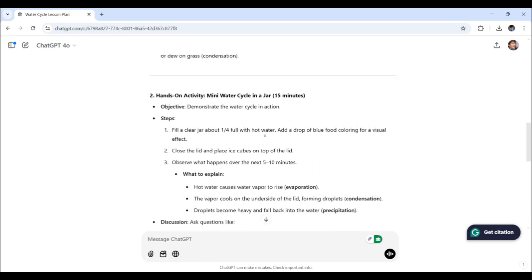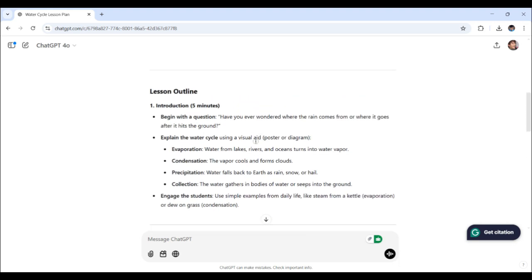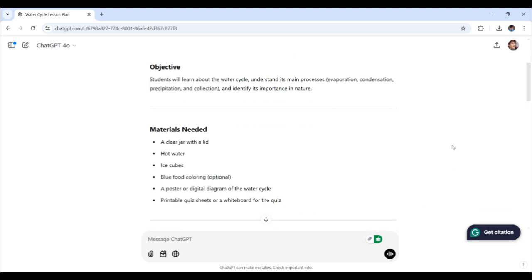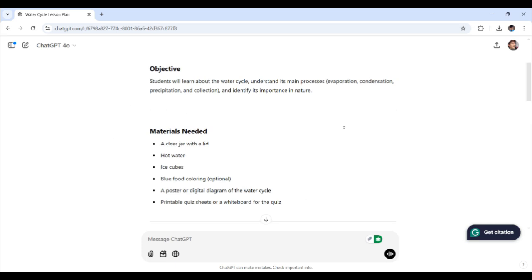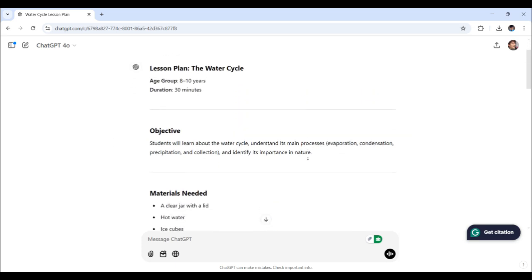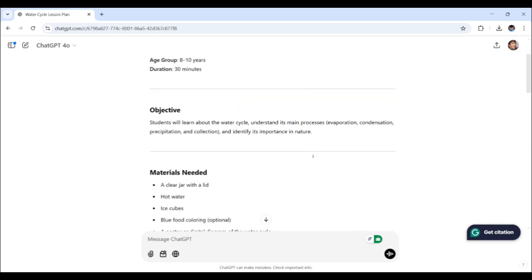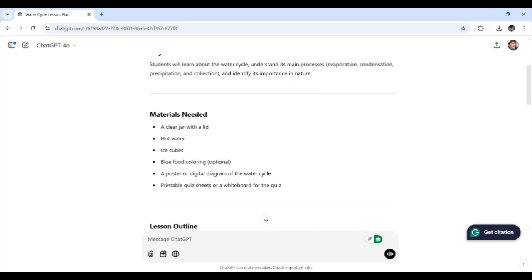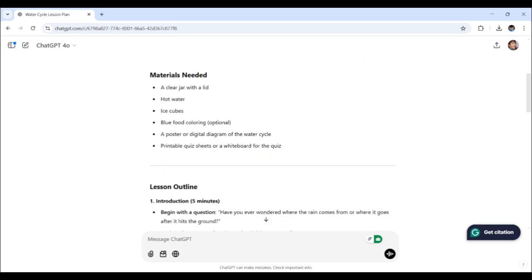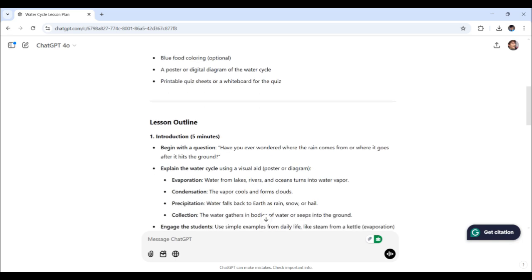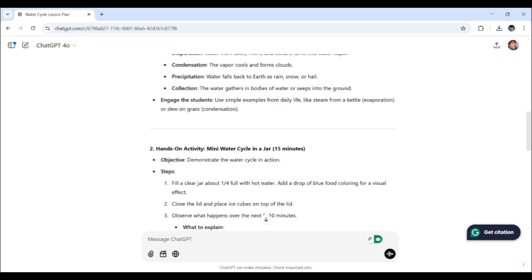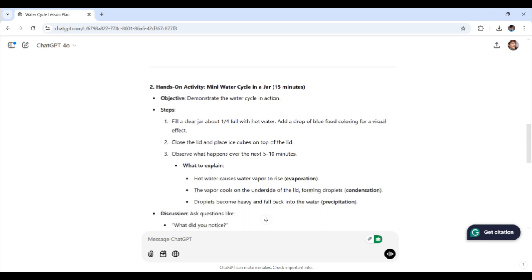All right, that's actually fantastic seeing this overall. And again, right here, objective, materials needed. Let's just scroll down once more for you viewers at home to see. And yep, so the hands-on activity, as you saw, would bring the concept to life, and the quiz at the end reinforces the learning.